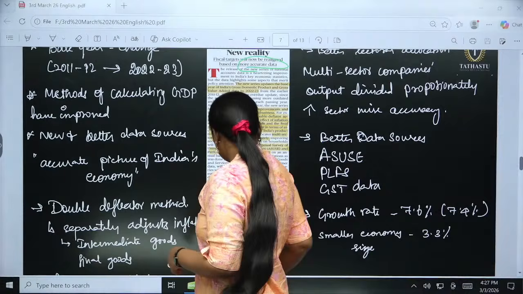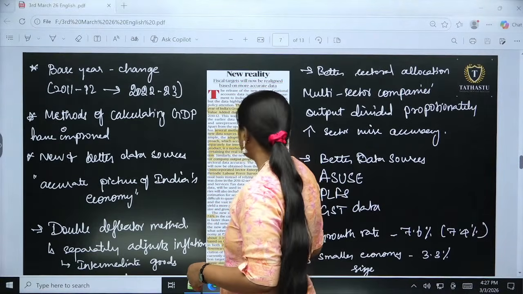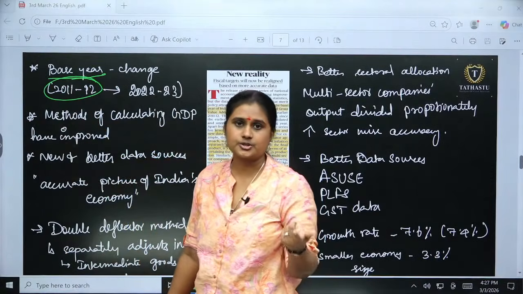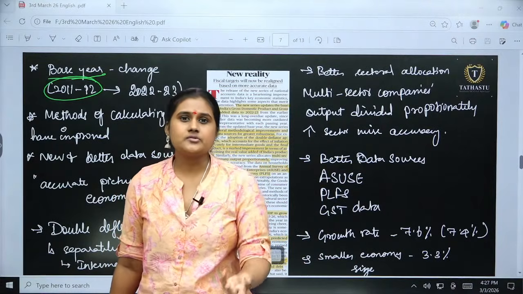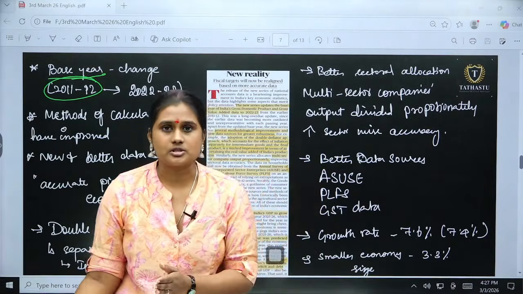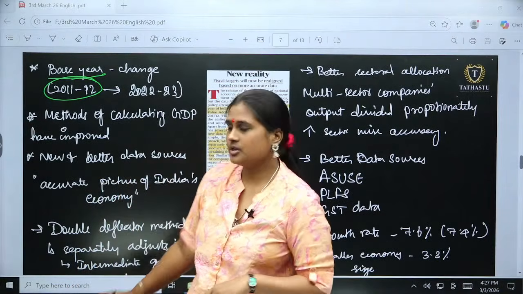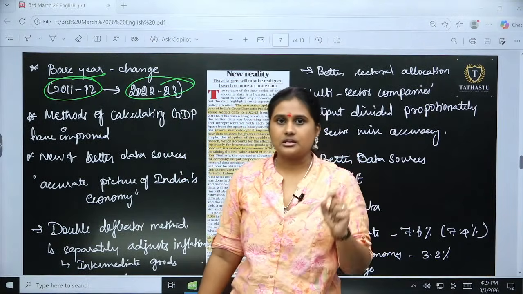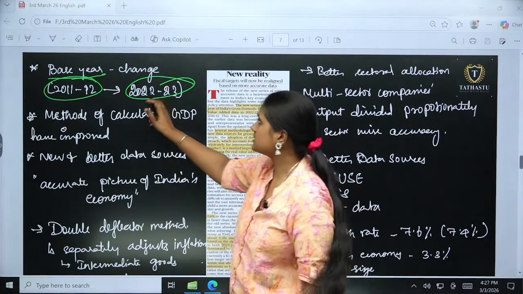The article states that earlier the base year was 2011-12, and now it has changed to 2022-23. We know the reason. As the economy evolves, we have to move the data also. We have to have a reliable and real base year, from which we can understand whether there is growth or slowdown, or where we have to concentrate more. For that, the base year is very important.